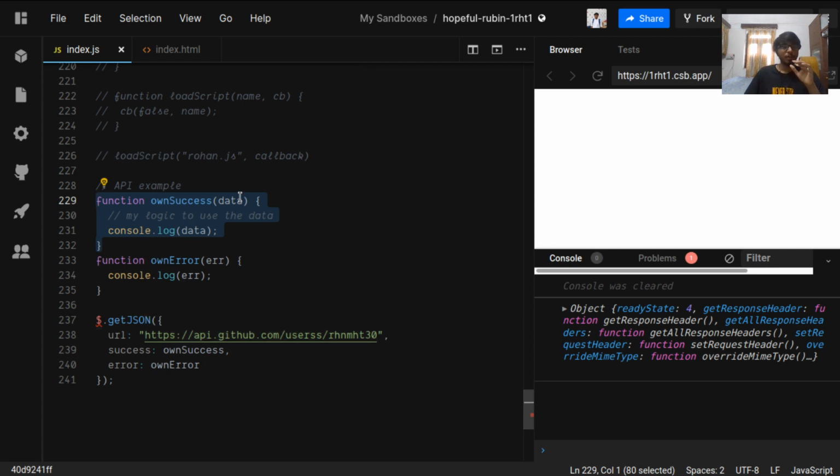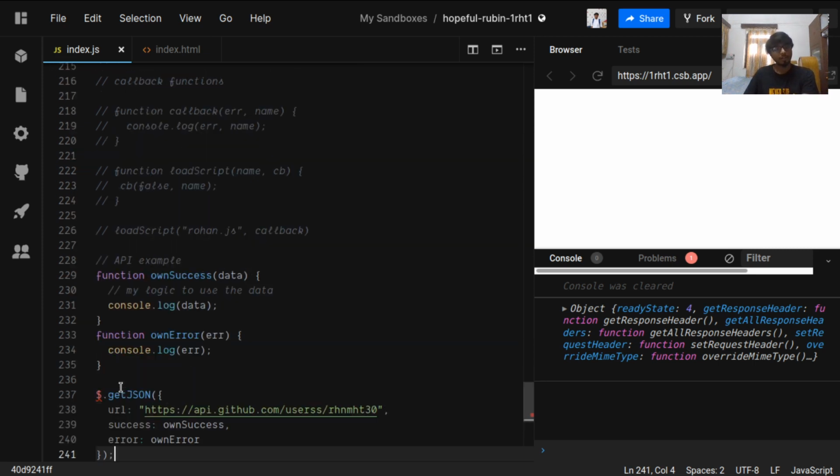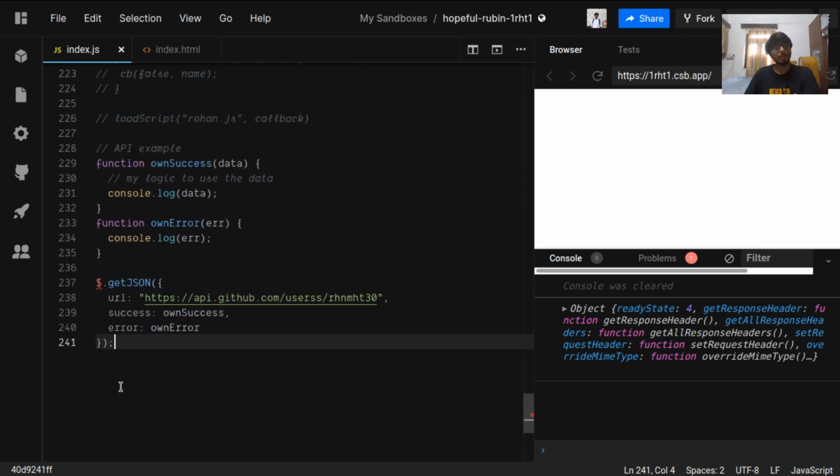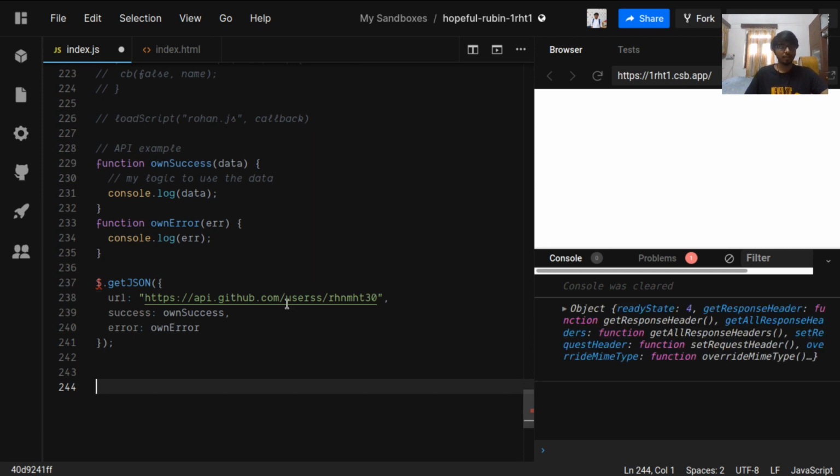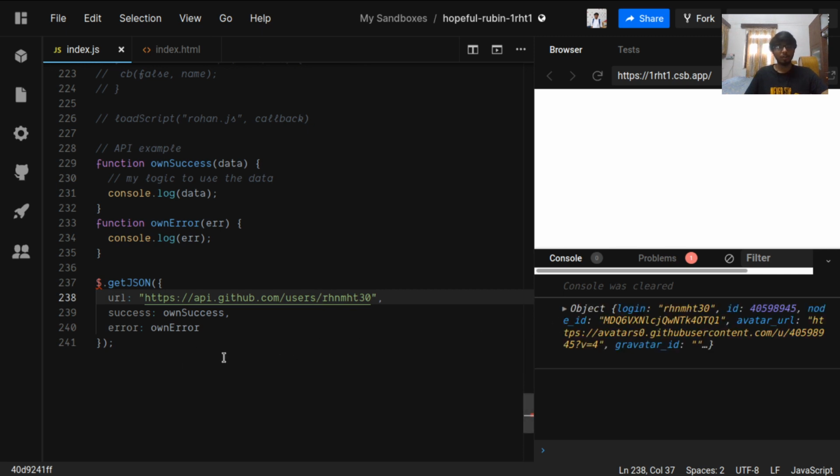You are expecting that it will pass data, and you blindly give your own success function. So what if it doesn't pass the data? This is why callbacks are not a good way to fetch APIs, but they have some other uses too, so you can check that out. We are still using callbacks these days, but not in all places.